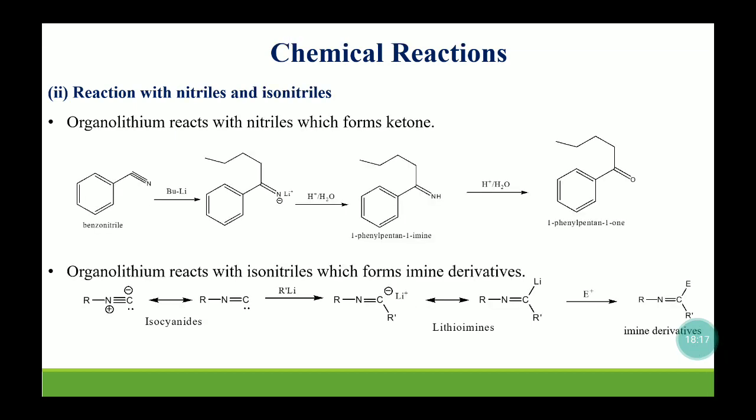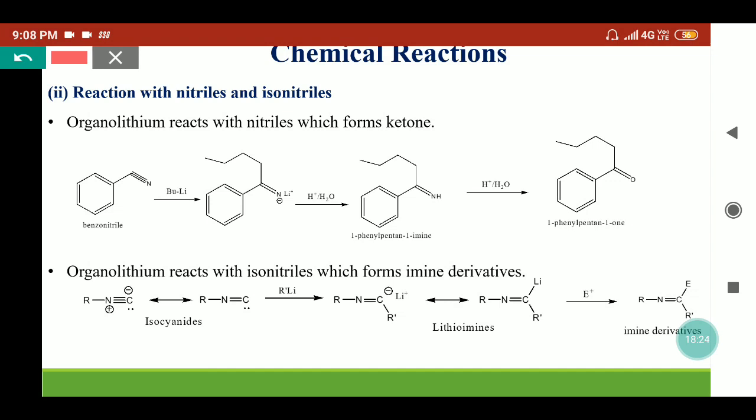Now coming to the reaction of organolithium with cyanides and isocyanides, or we can say the reaction of organolithium with nitriles and isonitriles. Here we have taken the example of benzonitrile, or any alkyl group can be used here, that is treated with butyl lithium. So what will happen, this butyl group will go to this carbon and the electron will move towards this nitrogen. So we'll get this adduct here, and if we hydrolyze this, we'll get